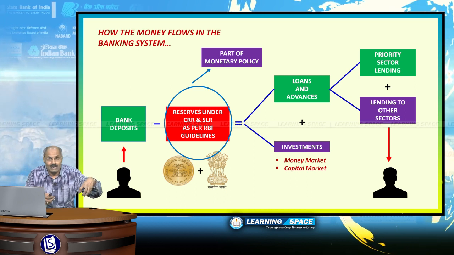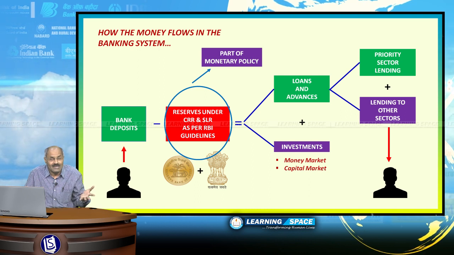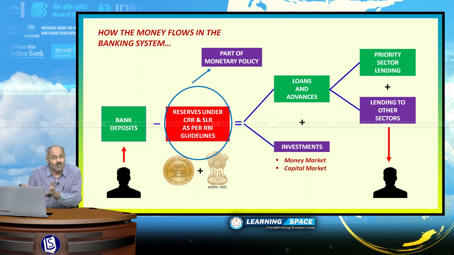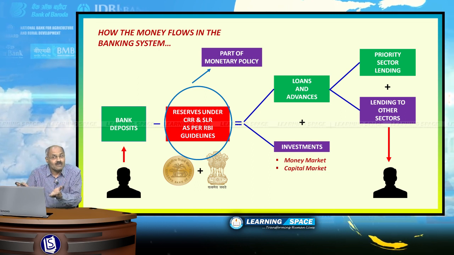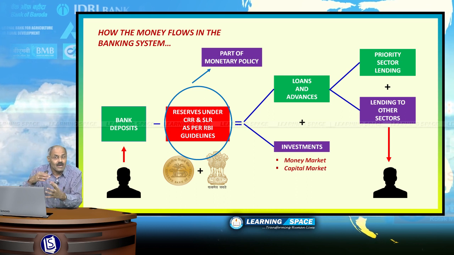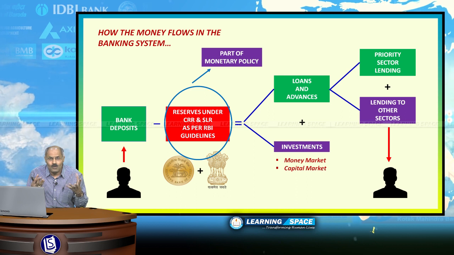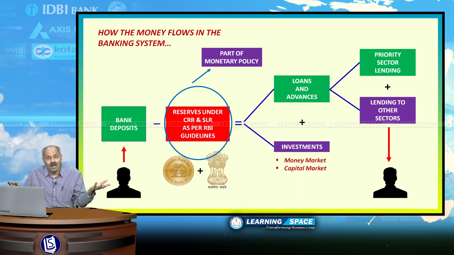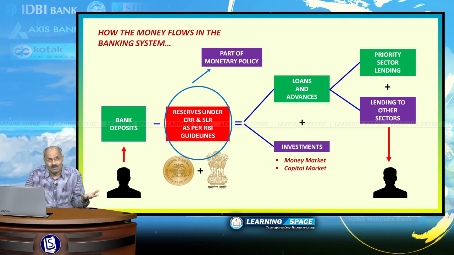Deposits are called liabilities, loans are called assets. Non-performing asset is the opposite of performing asset. Asset means a loan; performing asset means when customers are paying back regularly. When customers are not able to pay back, that becomes a non-performing asset, which is known as NPA, right.